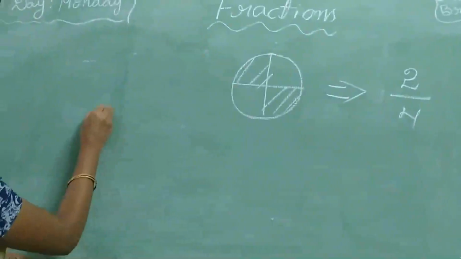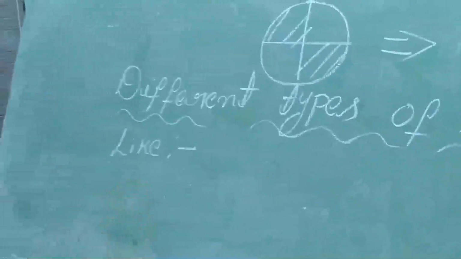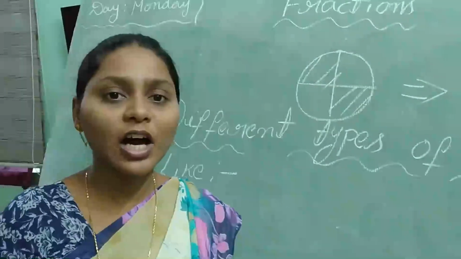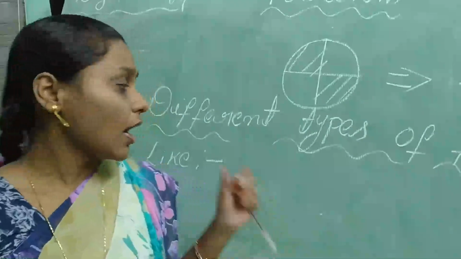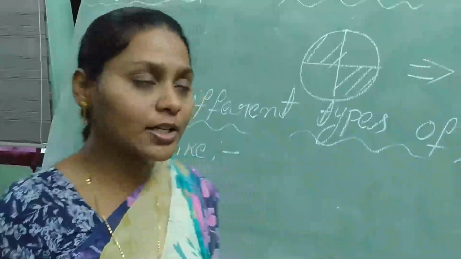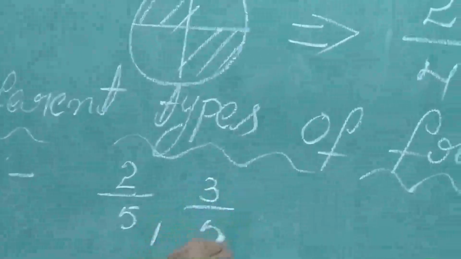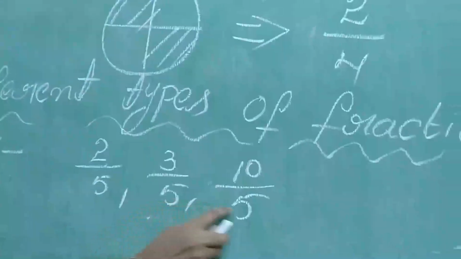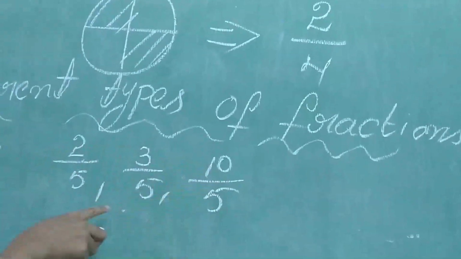Now we have to see different types of fractions. First one is like fractions. Like fractions means the fractions that have the same denominator are called like fractions. For example, 2 by 5, 3 by 5, 10 by 5. This is one group. Observe the denominators here. All the denominators are same. That's why these are like fractions.